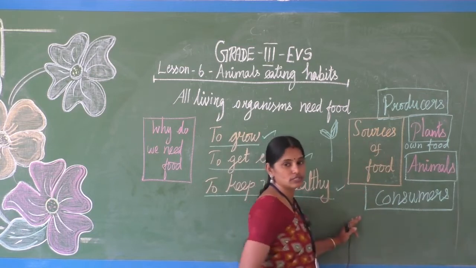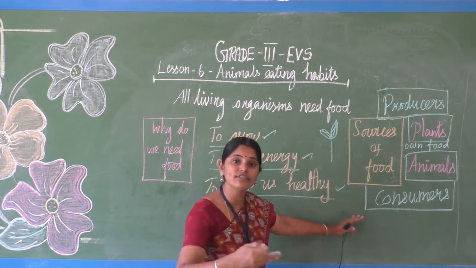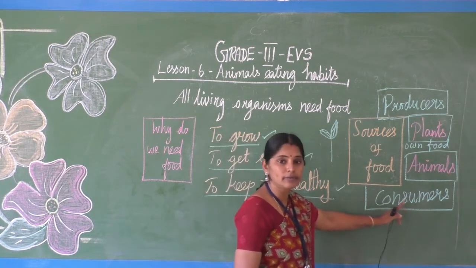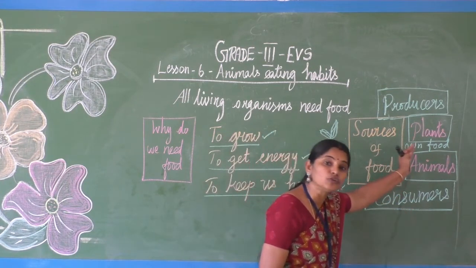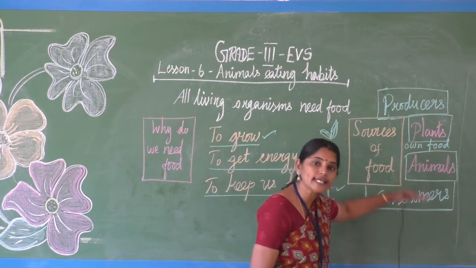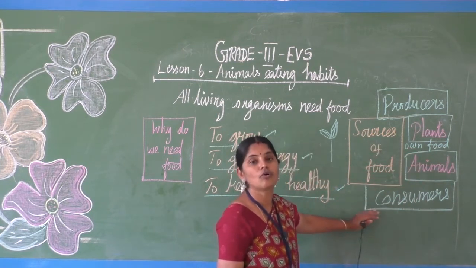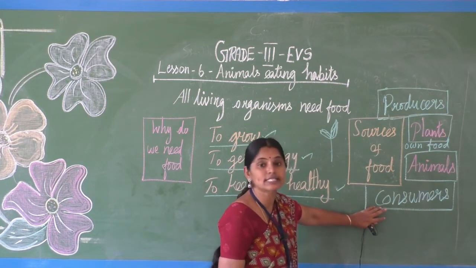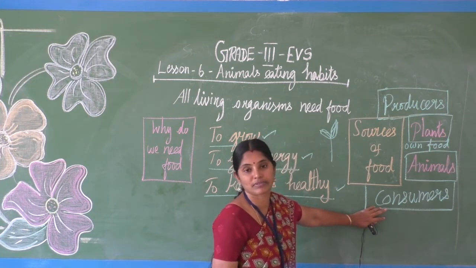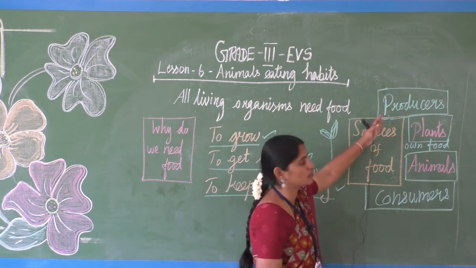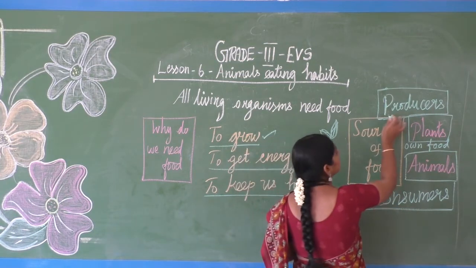Plants are producers because they have the ability to prepare their own food. Animals simply take, simply get the food from the plants. So they are called consumers. Animals are called consumers.